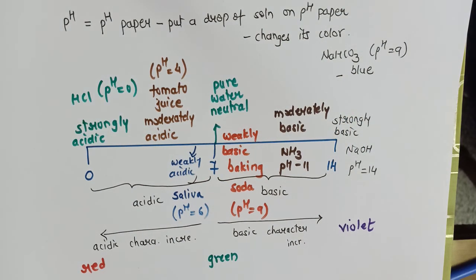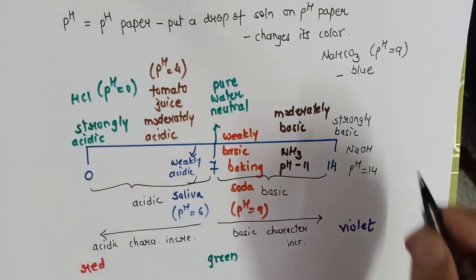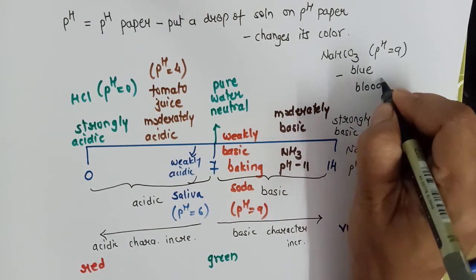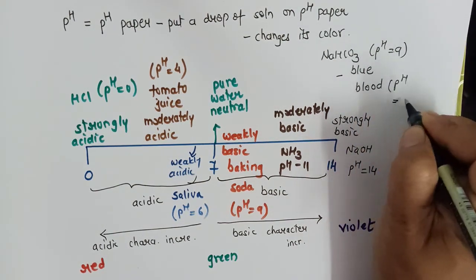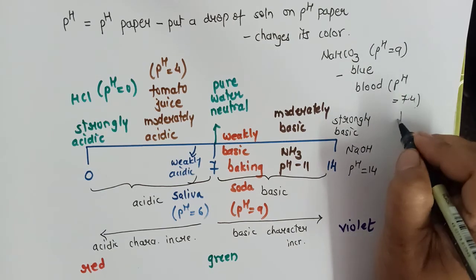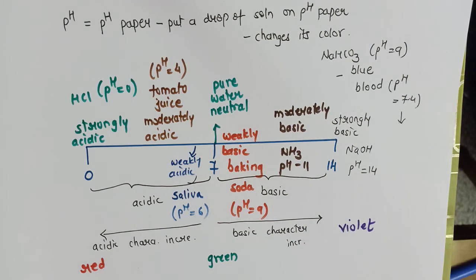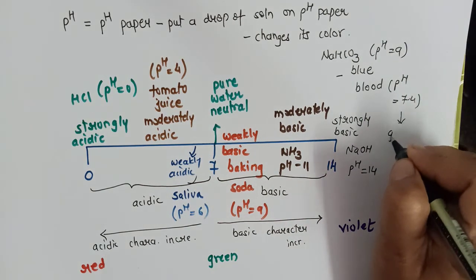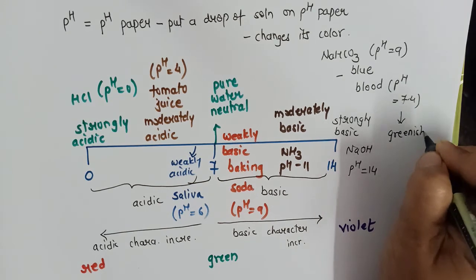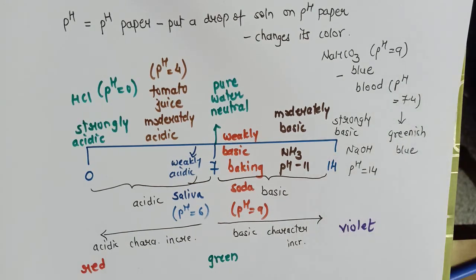One more example, blood. Blood has pH 7.4, and when we put a drop of blood on pH paper, it changes its color to greenish blue. So I will say you simply remember the VIBGYOR range and you will be able to remember pH.